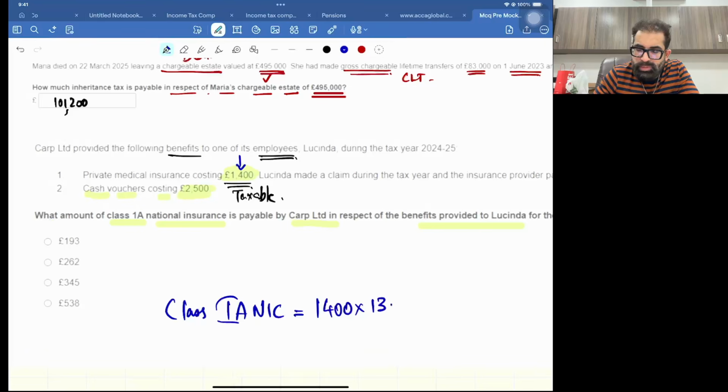So 13.8%, that's it, done. So the answer is 193.